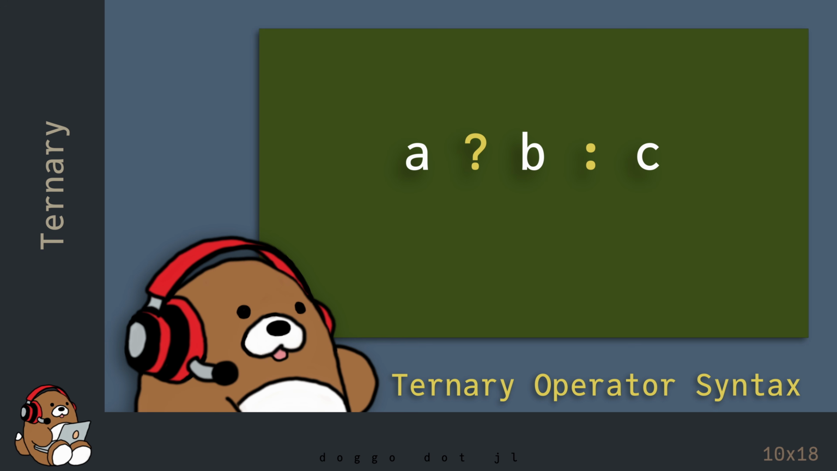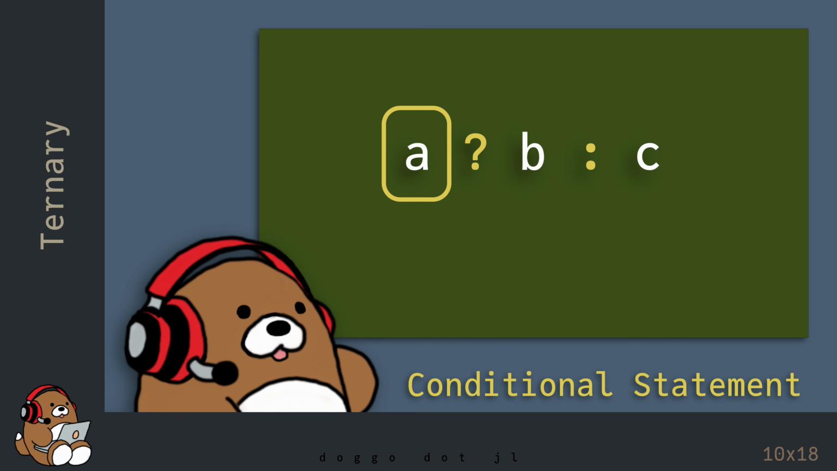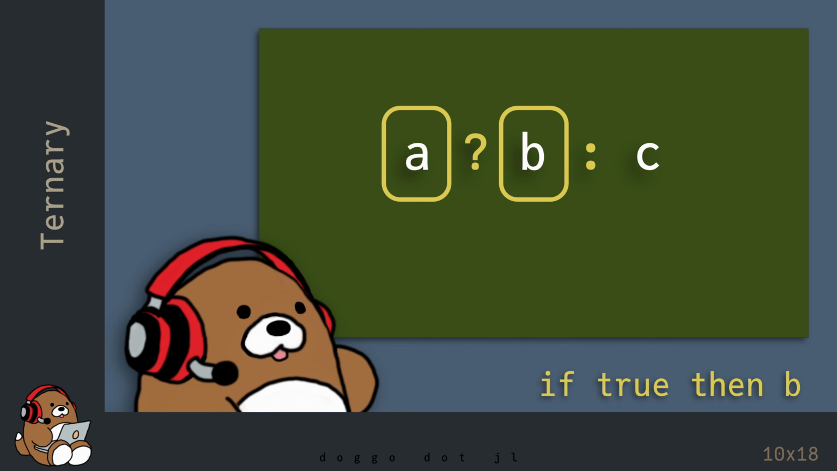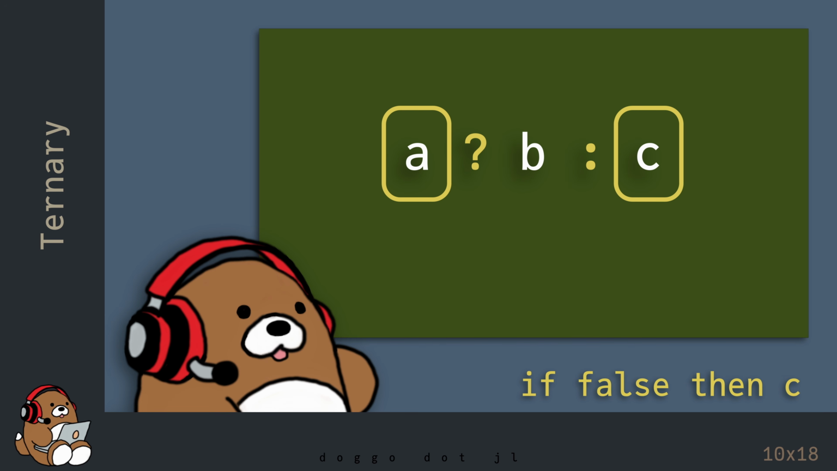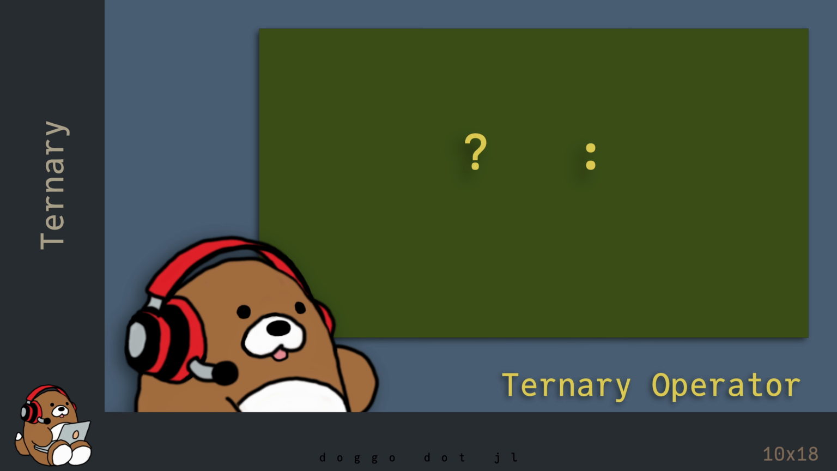This is the syntax for a ternary operator, where A is a conditional statement that evaluates either true or false. If the statement is true, then B is evaluated. If the statement is false, then C is evaluated. When the question mark character is used with the colon character separated with spaces, that's called a ternary operator. That's because this operator requires 3 operands, A, B, and C, unlike most other operators that only require 2 operands, like the addition operator.